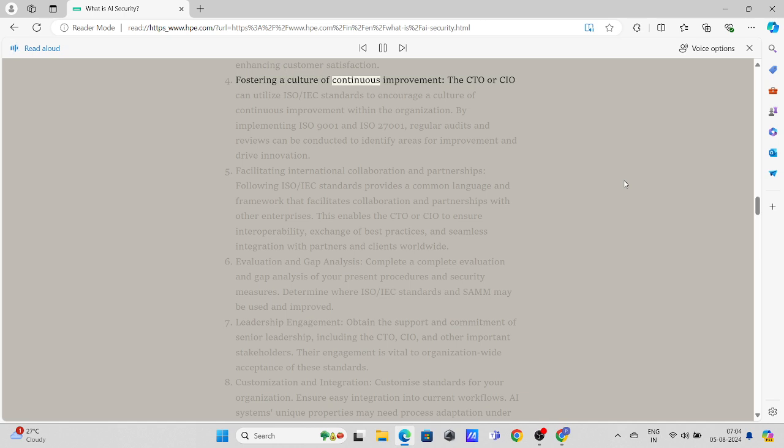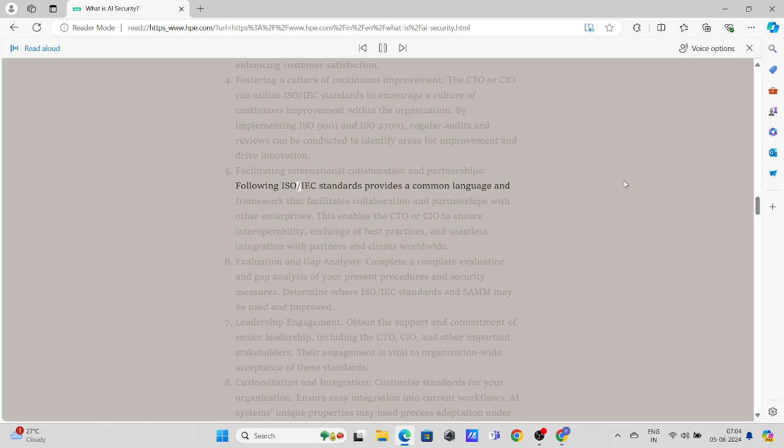Fostering a culture of continuous improvement. The CTO or CIO can utilize ISO/IEC standards to encourage a culture of continuous improvement within the organization. By implementing ISO 9001 and ISO 27001, regular audits and reviews can be conducted to identify areas for improvement and drive innovation.